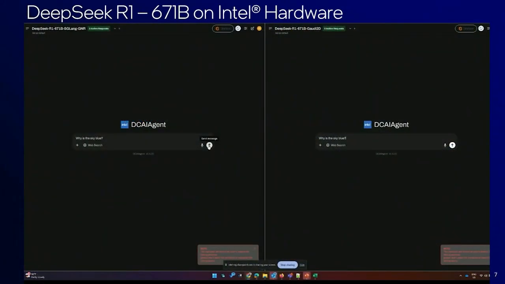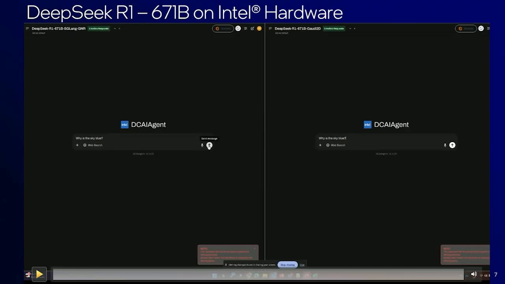Next, coming to the main proof of the pudding. We'll be looking at one demo where we'll be taking the large frontier model, the DeepSeek R1 671 billion model, which has been quantized with int8 precision type.